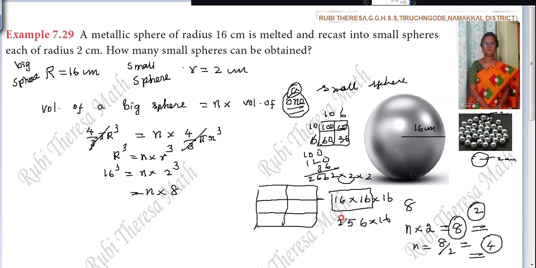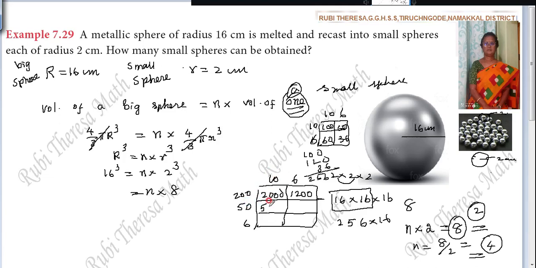Here 256. Here 10, 6. What you have to write? 200 into 10, that is 2000. How many zeros are there? 3 zeros. 2, 6s are 12. How many zeros? 2 zeros. 50 into 10, that is 5 into 1, 5.